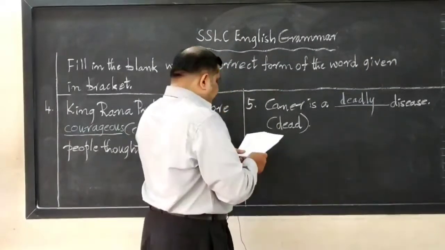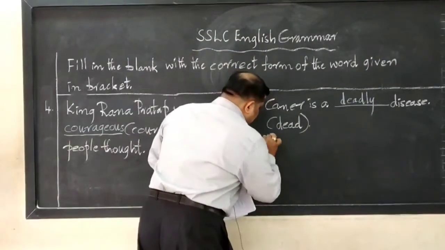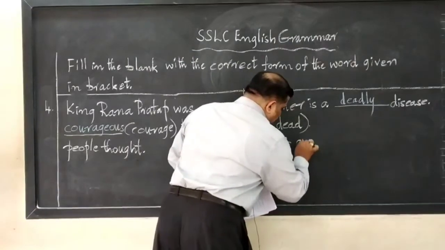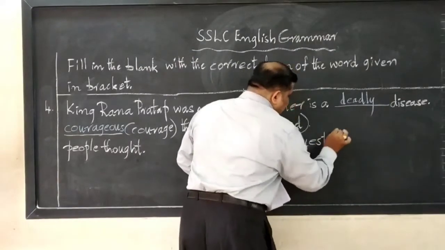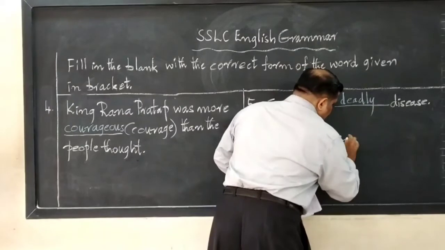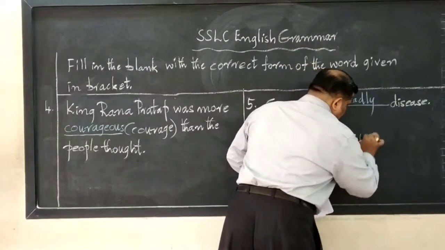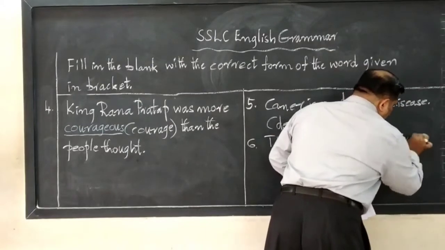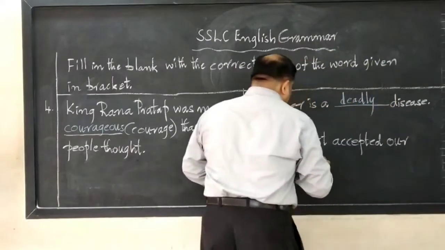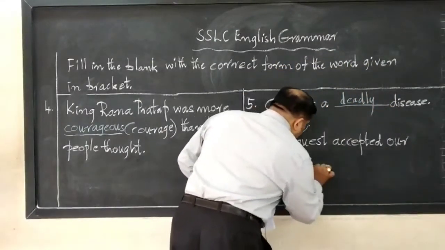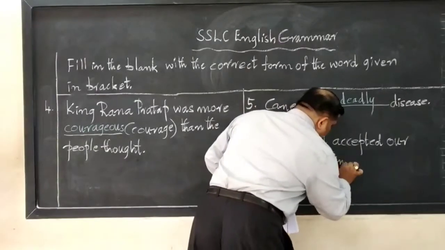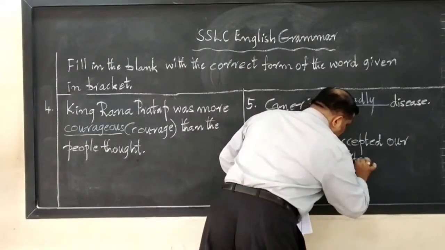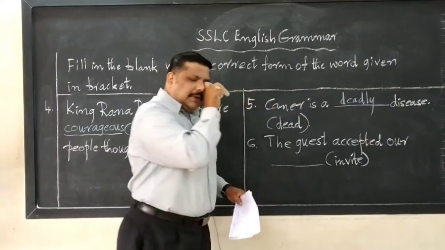Sixth one. The guest accepted our, in bracket invite. How do you write it?